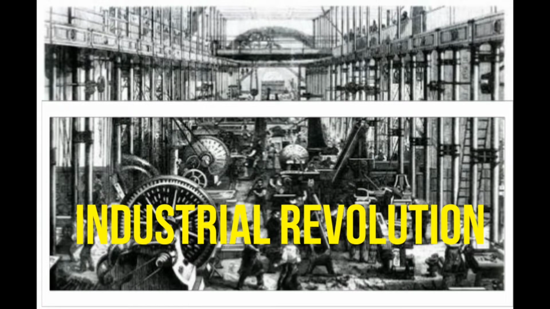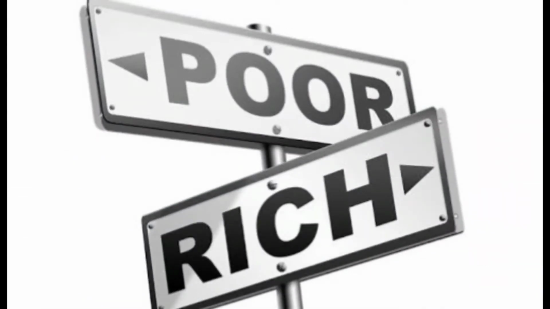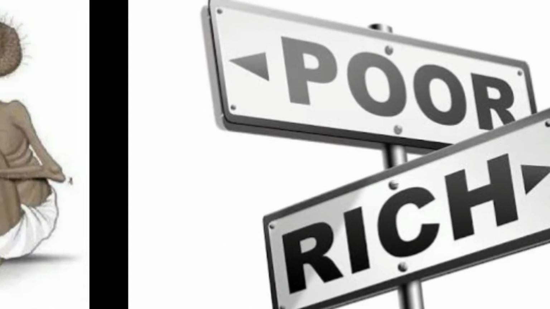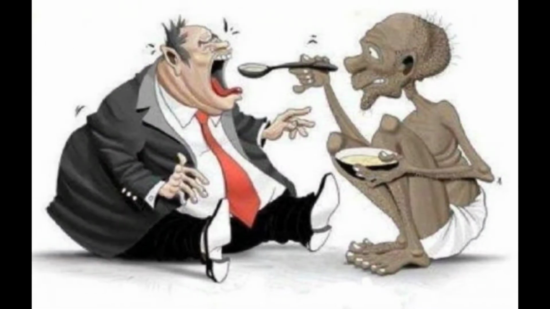When industrialization started in Russia, the society of Russia was divided into two parts. The first part was very rich owners and the second part was workers. Workers were known as proletariat. The rich owners always exploited workers, and the workers' condition was very bad.